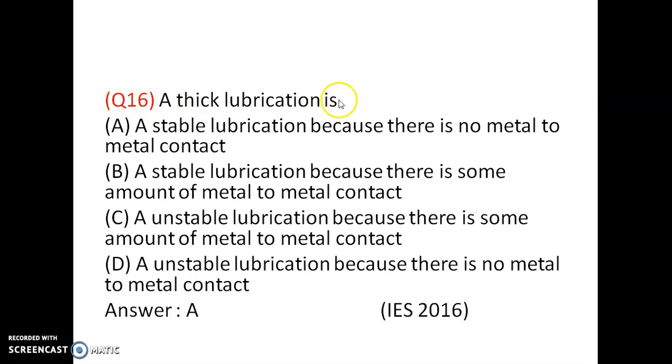Thick lubrication is a stable lubrication, option A, because there is no metal to metal contact. Thick lubrication is stable, and thin lubrication is an unstable lubrication. Thick lubrication is stable because no metal to metal contact occurs between the journal and the bearing.